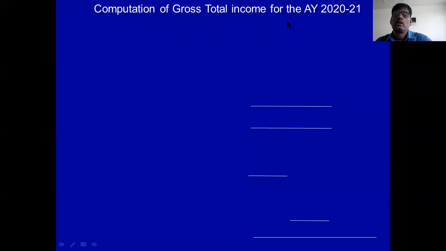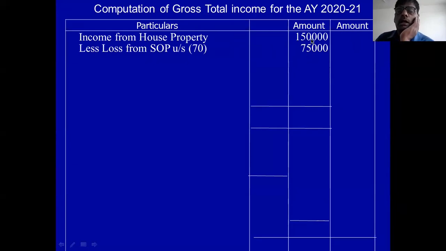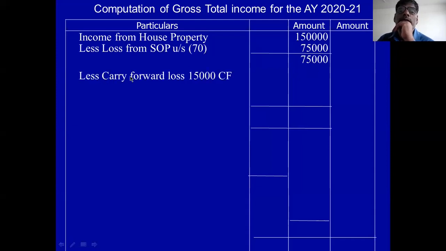Computation of gross total income for the assessment year 2021. First is income from house property. 1,50,000 is there. Then less loss from SOP. Loss from SOP is 75,000, current year loss. Current year loss 75,000 you deduct. Balance is 75,000.